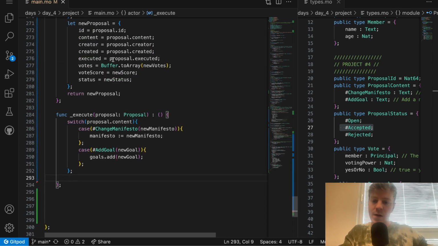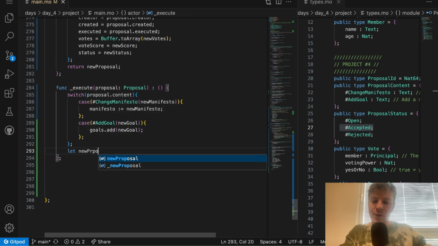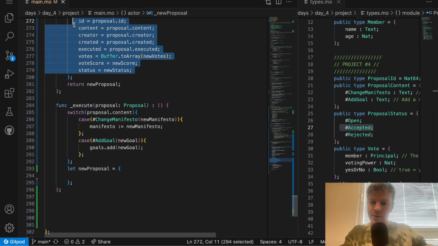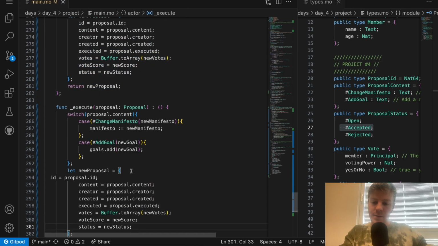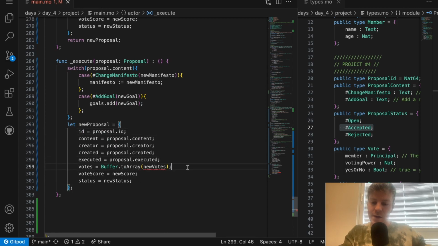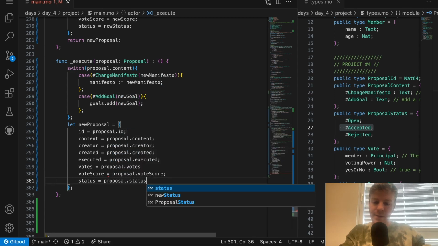Finally, in both cases, we need to change the executed field of the proposal. So we need to do let new proposal. And again, we need to copy all the fields. So sorry for that. There might be some improvements to the Motoko language coming up soon where we won't need to do that every time, but right now we need to do that. So everything needs to be exactly the same: the votes, the score, the status, except one field, which is executed, needs to be Time.now.